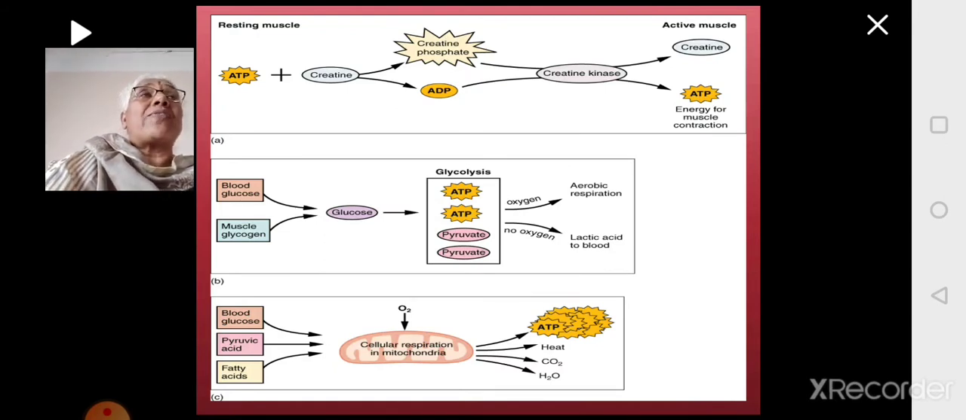When you exercise, fats also get broken down. All of them will be converted to the energy which will be used up by the cell in the cellular respiration. It enters the mitochondria. Then it will be converted to ATP. ATP will fuel the muscular contraction, and in addition, heat, carbon dioxide and water also will be generated.